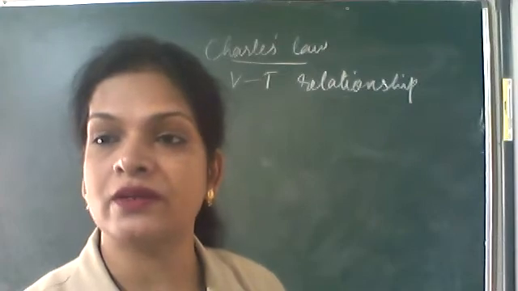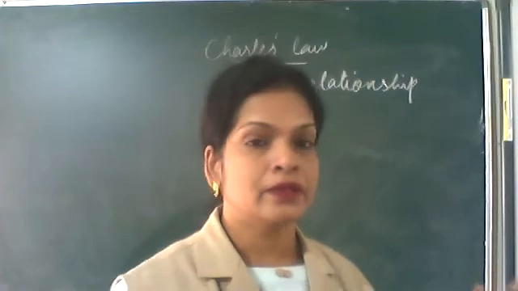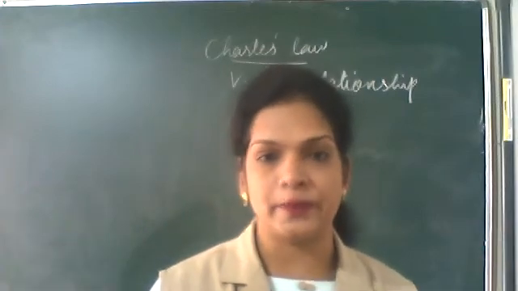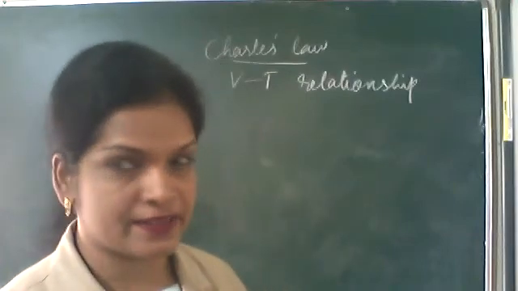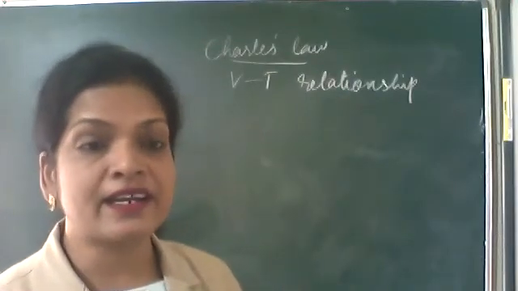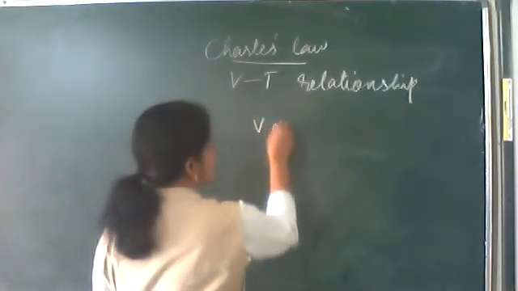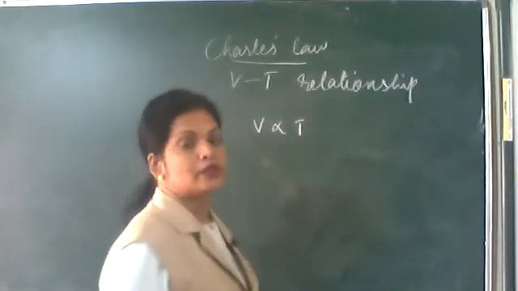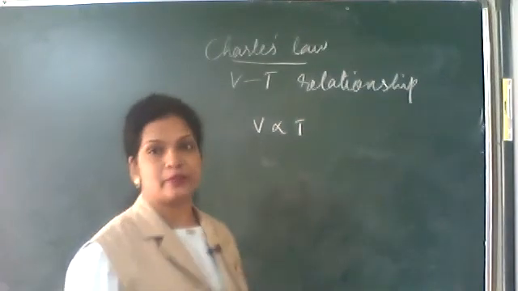This is happening at a constant atmospheric pressure. Atmospheric pressure 1 atm. So at constant atmospheric pressure, the volume of a fixed mass of a gas is directly proportional to its temperature. Volume is directly proportional to its temperature. Here, Kelvin scale temperature.